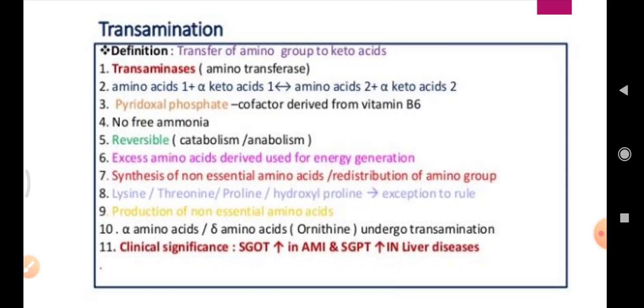The protein from the diet is digested and amino acids are produced, and these amino acids are used in the synthesis of nitrogenous compounds, used in the synthesis of glutamate and the keto acids, and these keto acids will produce energy in the form of pyruvate. These keto acids will produce glucose in the process of gluconeogenesis and will produce fat from acetyl coenzyme A.